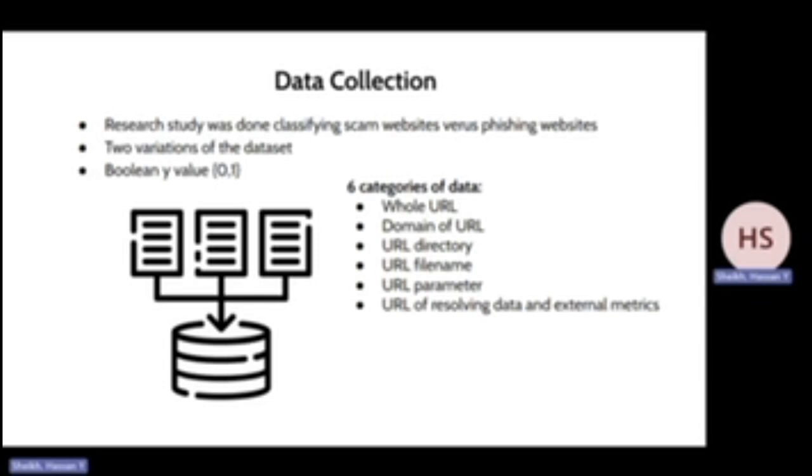The third category is URL directory, and this identifies the number of a specific attribute inside the directory of a website. The directory is where all the backslashes are, and you can go through different pages, and that's just specifically the backslashes. The fourth category is URL file name properties, and this identifies the number of a specific attribute inside the file name of a URL if it contains one.